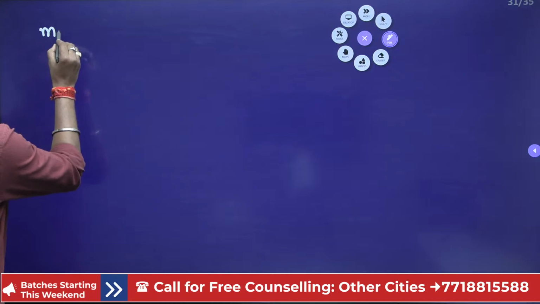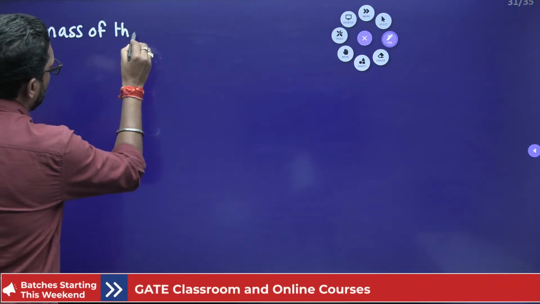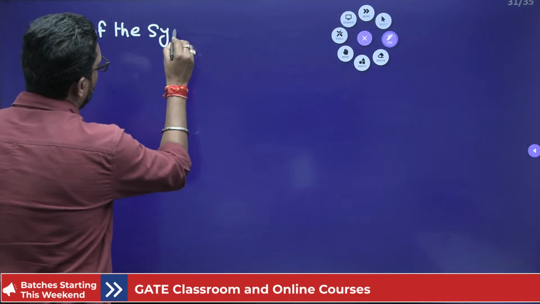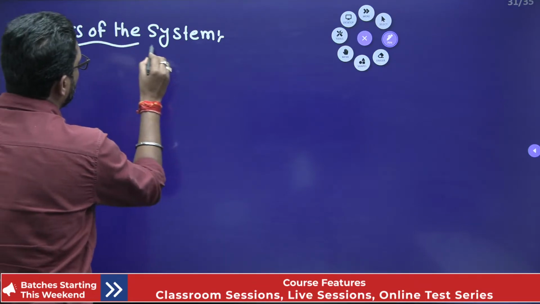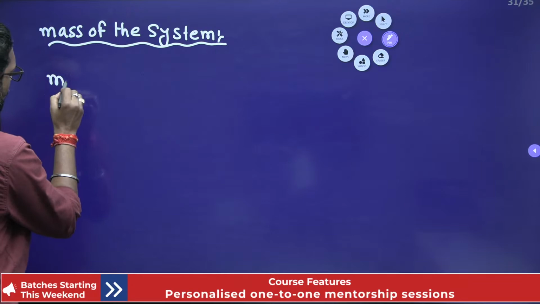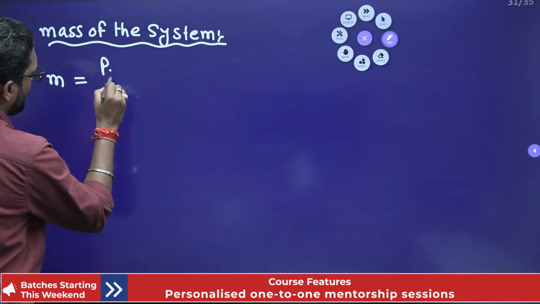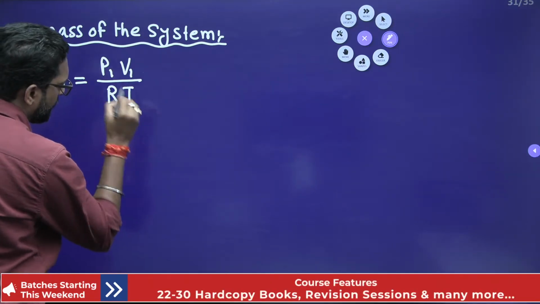First we have to find the mass of the system. And this is fixed, because this is a closed system. So what is the mass of the system? m is equal to P1 V1 by R T1.